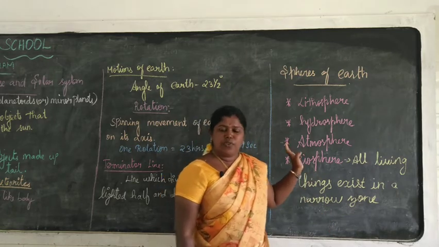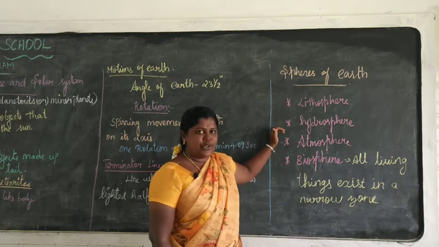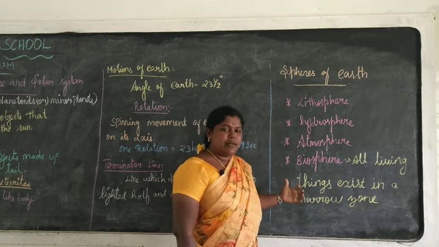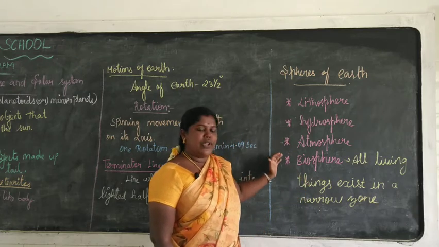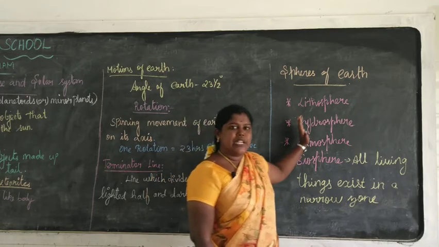The Earth consists of four spheres. So what are they? The lithosphere, hydrosphere, atmosphere and biosphere. Now we are going to see about these four spheres of Earth. First one, lithosphere.